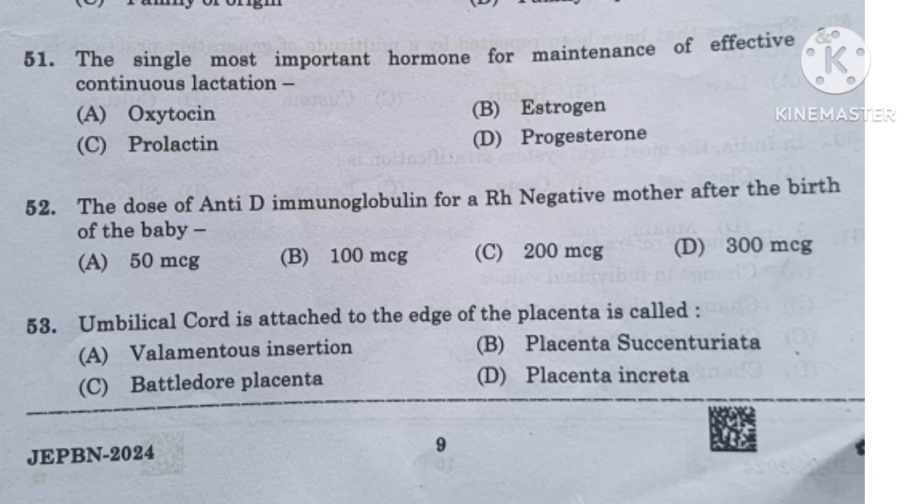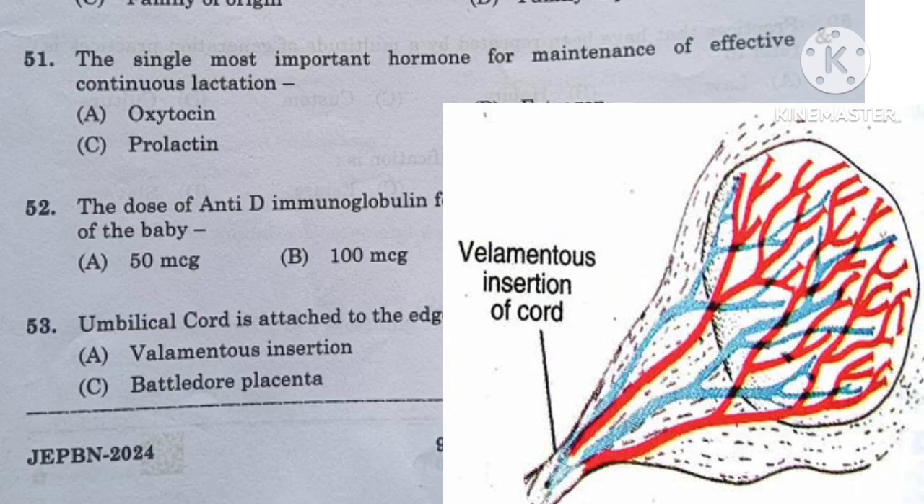Question number 53. Umbilical cord which attaches to the edge of the placenta is called: velamentous insertion, placenta succenturiata, bilobate placenta, or option D placenta incluata. And here the right answer is option A velamentous insertion. Umbilical cord attached to the edge of the placenta is called the velamentous cord insertion.